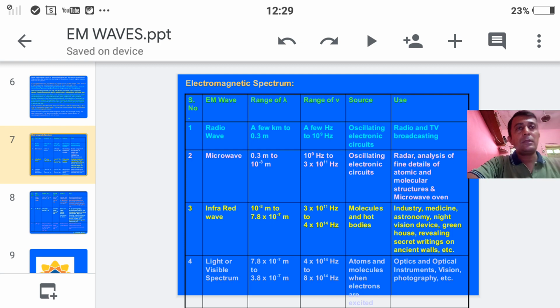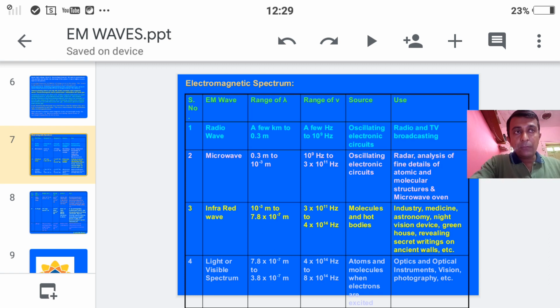The wavelength range of radio waves is a few kilometers to 0.3 meter. Students, we are able to hear programs on a radio station even a few kilometers from the broadcasting station. That's why the range is a few kilometers. Then what is the frequency range? The frequency range is a few hertz to 10 to the power 9 hertz.